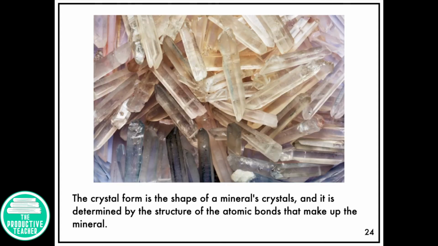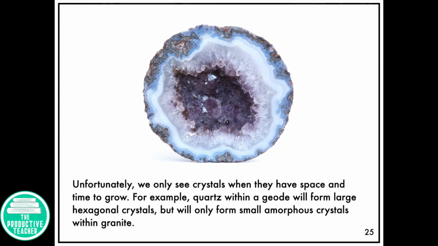The crystal form is the shape of a mineral's crystals, and it is determined by the structure of the atomic bonds that make up the mineral. Unfortunately, we only see crystals when they have space and time to grow. For example, quartz within a geode will form large hexagonal crystals, but will only form small amorphous crystals within granite.